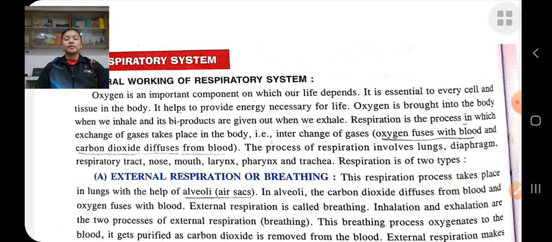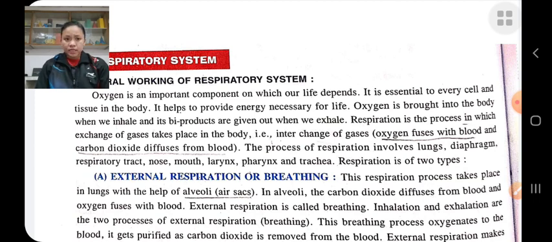The first point is the respiratory system. The respiratory system helps to provide energy which is necessary for life. Respiratory system means breathing.